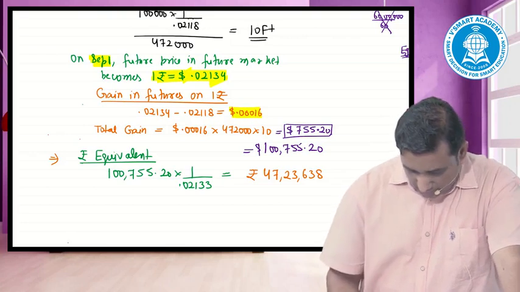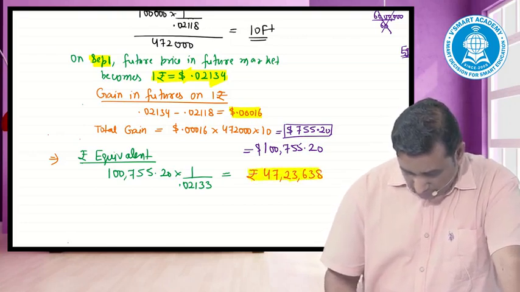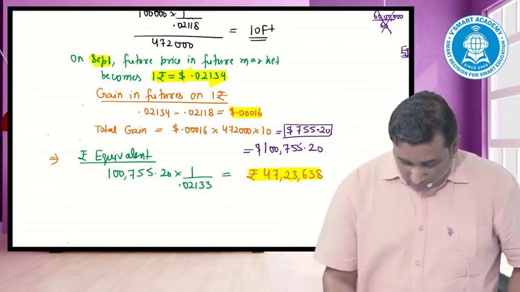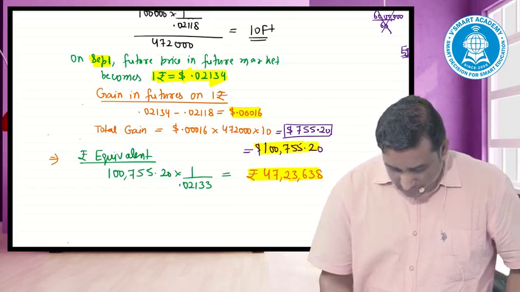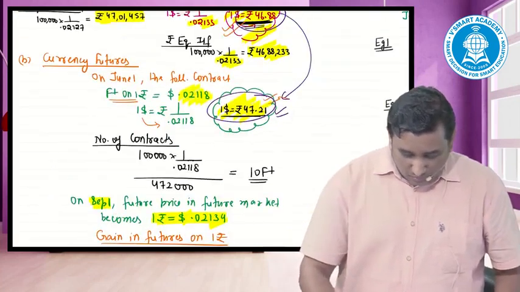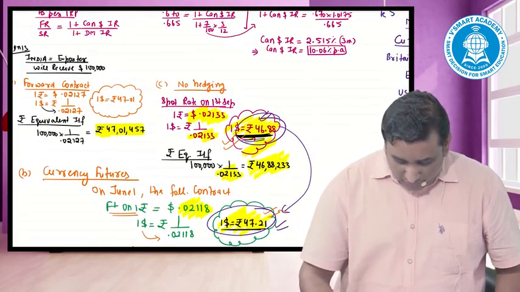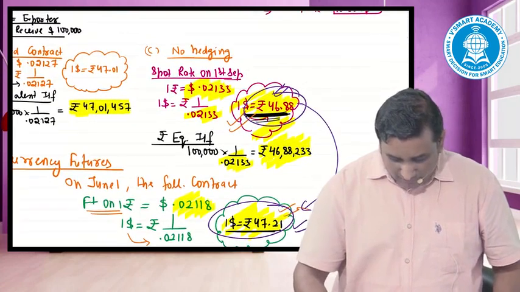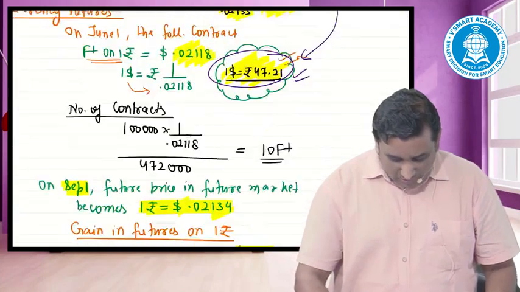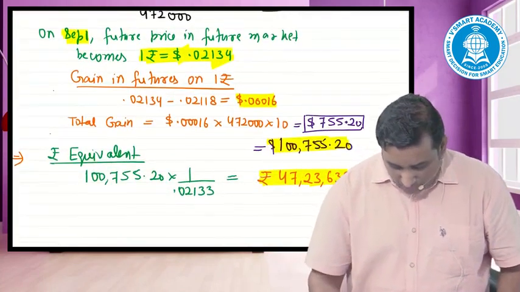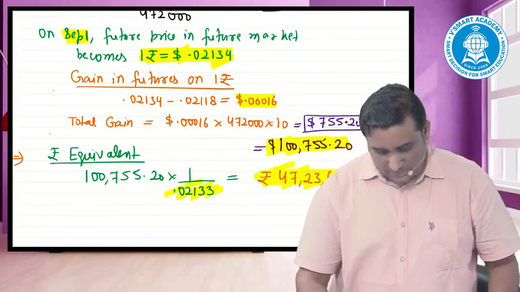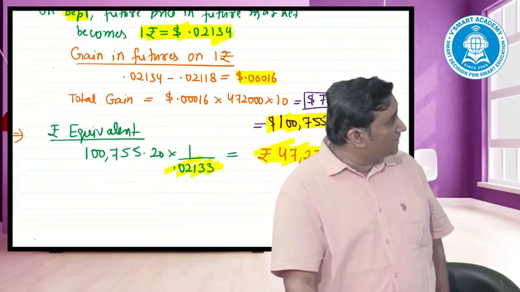23,638. Ideally the answer should end here, but since he gave the concept of margin, there would be an opportunity cost. You have $1 lakh of your own, and 755 that the market compensated. In case he had not compensated, you would have been at a loss, which you already calculated as 46.88. The reason the future is saying 47.21 is that he says I'll give you some extra dollars. You combine your dollars with my dollars' gain, go to the cash market and sell it off, and your net answer would come to 47,23,638. But the answer will not end here.